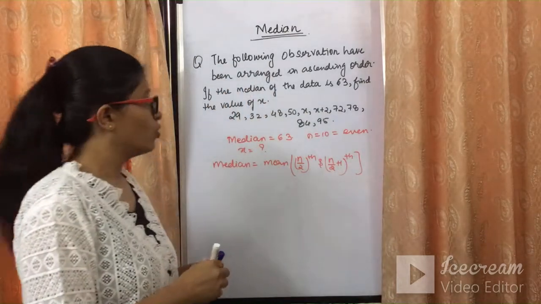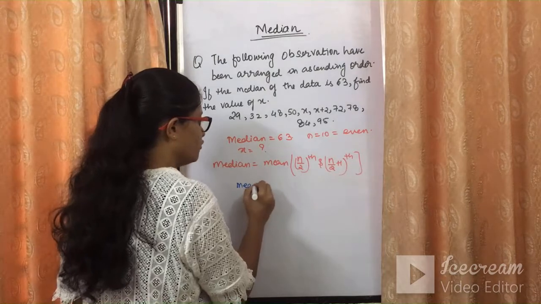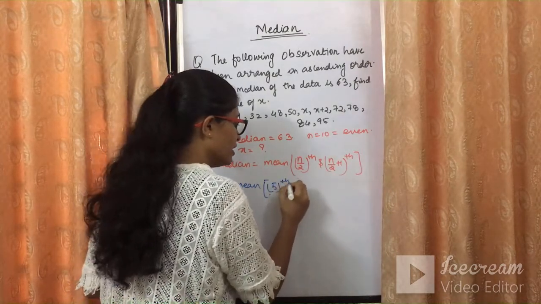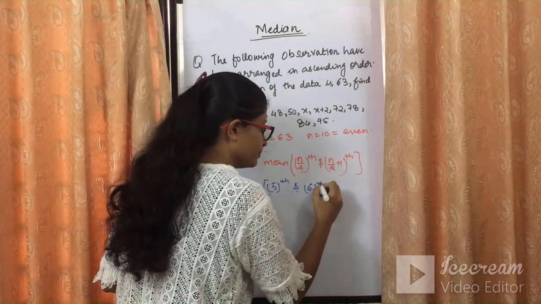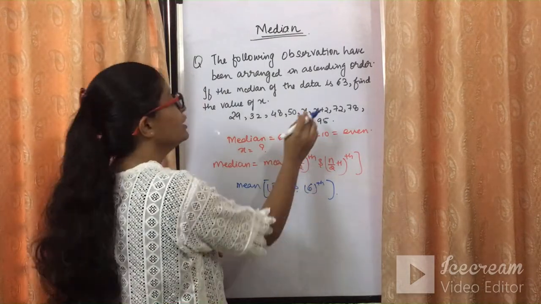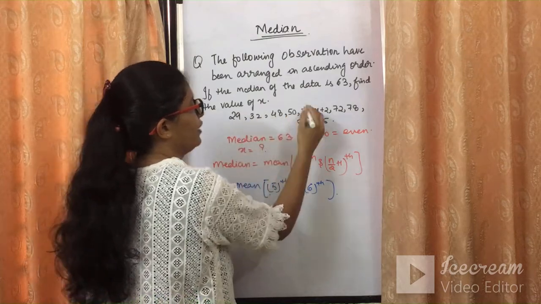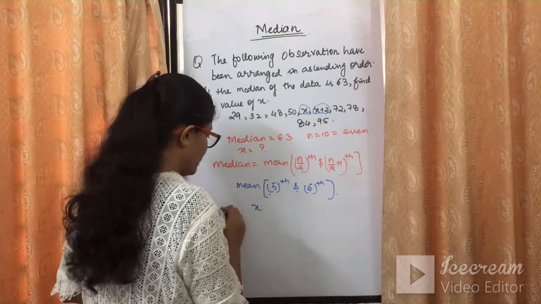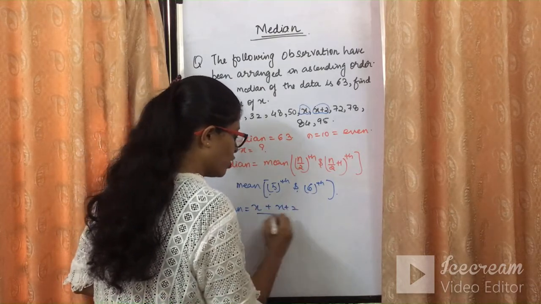Fine. So what is n over here? N is 10. So we will be taking out the mean of 10 by 2, that is nothing but 5th observation, and 10 by 2 plus 1, that is 6th observation. इसके बाद की observation आती है. So 5th observation और 6th observation का mean निकालते हैं. 1, 2, 3, 4, 5. So this is the 5th observation and this is the 6th observation. So the mean of the 5th and 6th observation will be x plus x plus 2 upon 2.